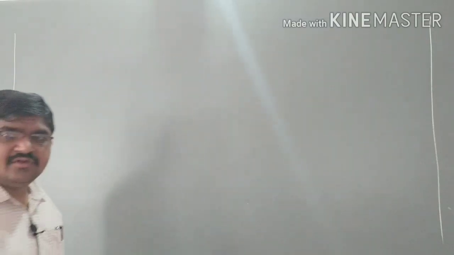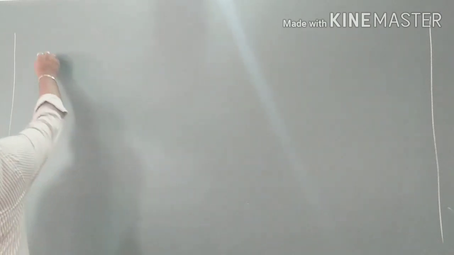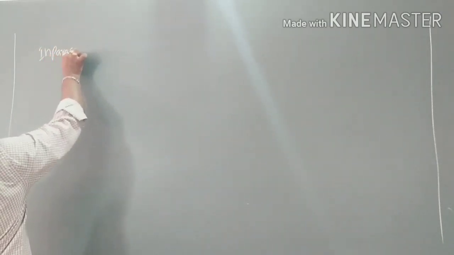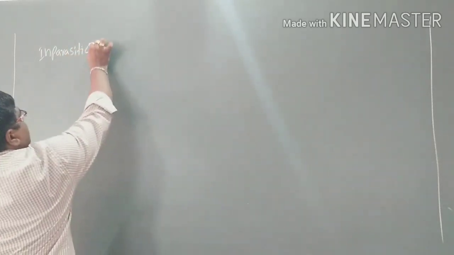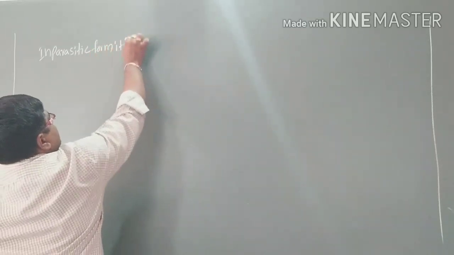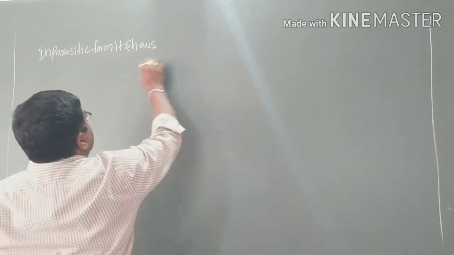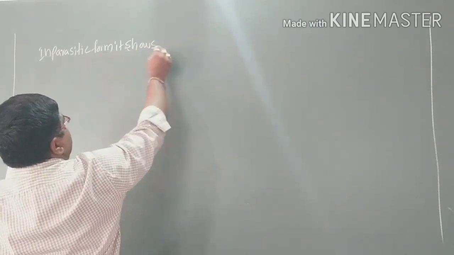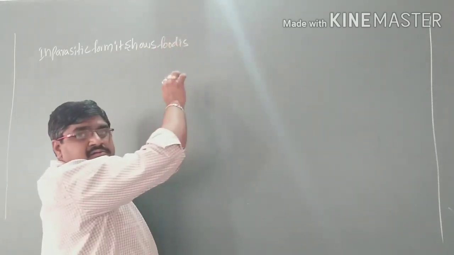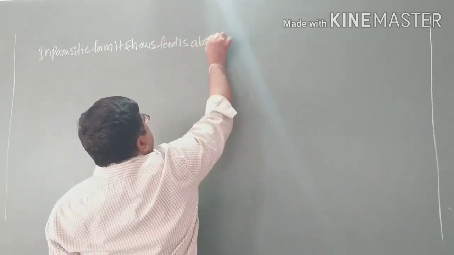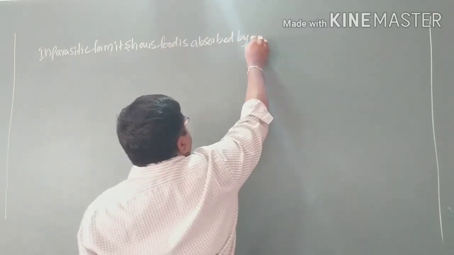In free living forms there is an incomplete digestive system, and in parasitic forms it takes place by diffusion. In parasitic forms, the food is absorbed through the general body surface by the diffusion process.